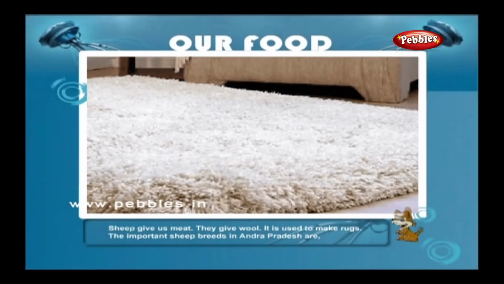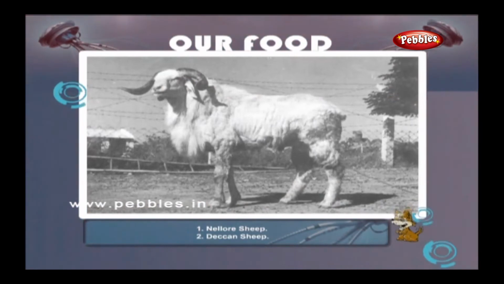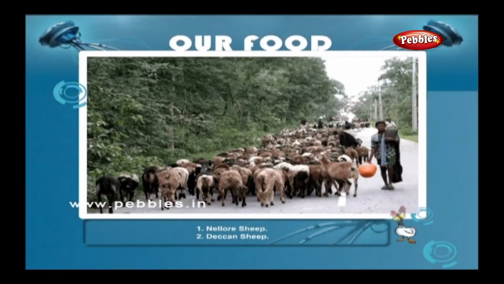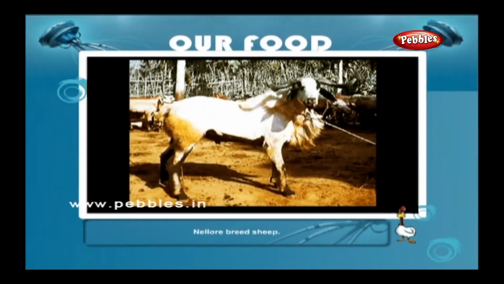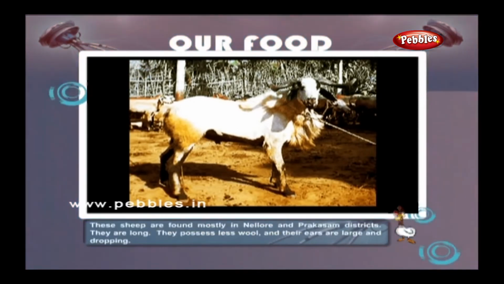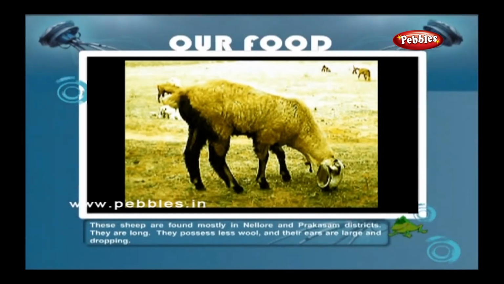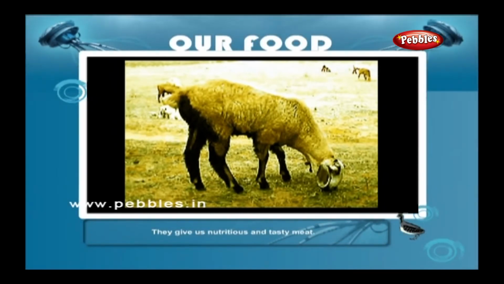The important sheep breeds in Andhra Pradesh are Nellore sheep and Deccan sheep. Nellore breed sheep. These sheep are found mostly in Nellore and Prakasam districts. They are long. They possess less wool and their ears are large and drooping. They give us nutritious and tasty meat.